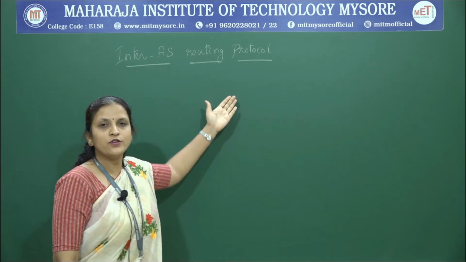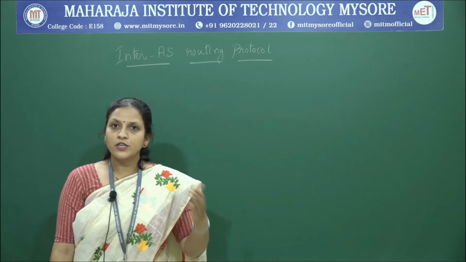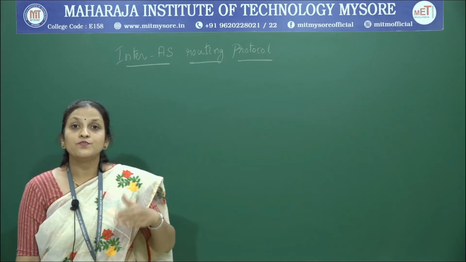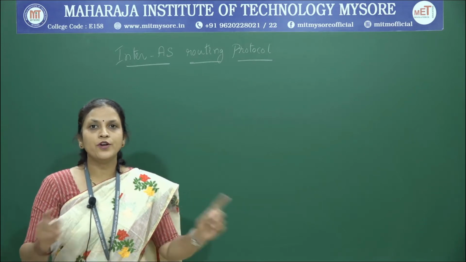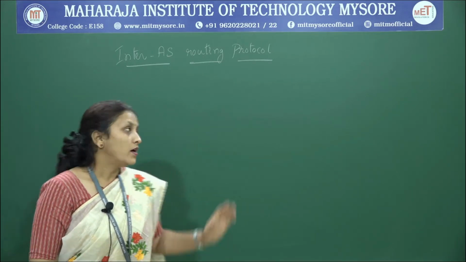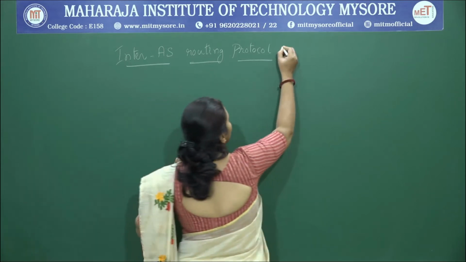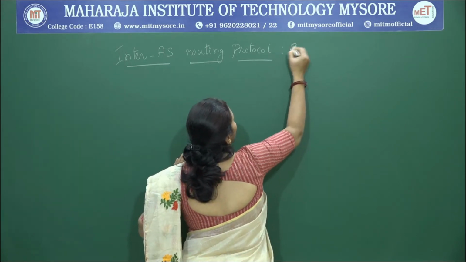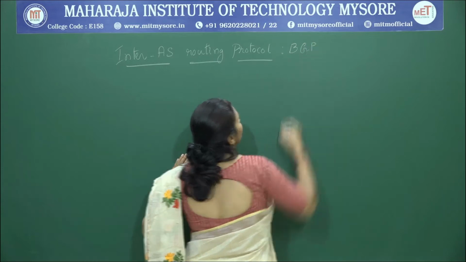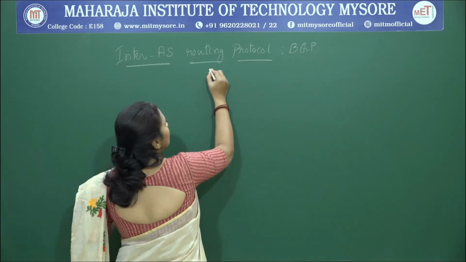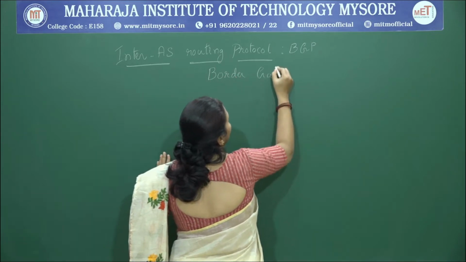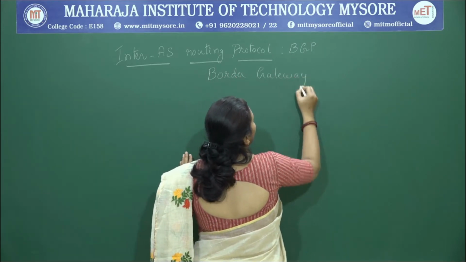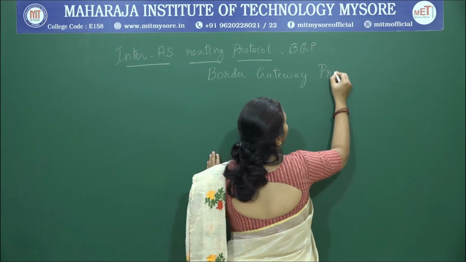This means we are going to study the routing procedure or routing protocol which is going to handle the communication between two different autonomous systems, right. Under this we are going to study Border Gateway Protocol, BGP. BGP stands for Border Gateway Protocol.